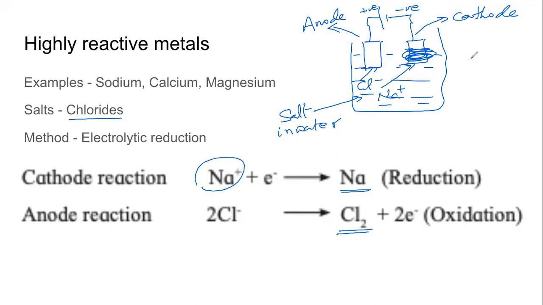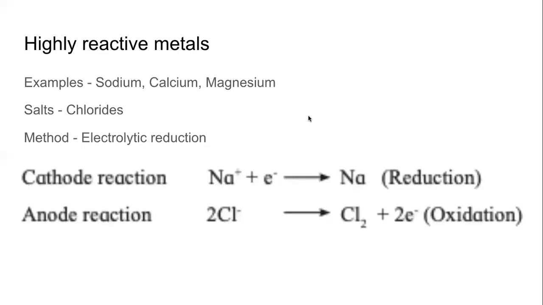So at the cathode, electrons are added, so reduction is happening, and at the anode, electrons are removed, so oxidation is happening. What we are concerned with is the cathode reaction, where reduction is happening and we are getting the sodium metal. This is how reduction happens in electrolysis.